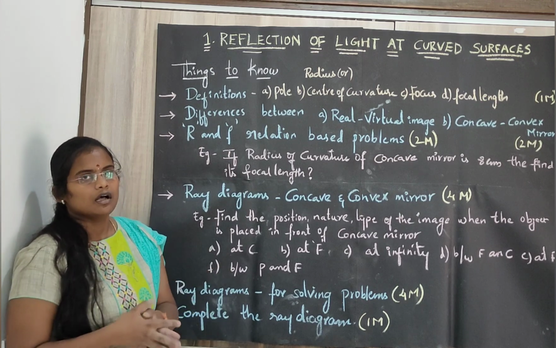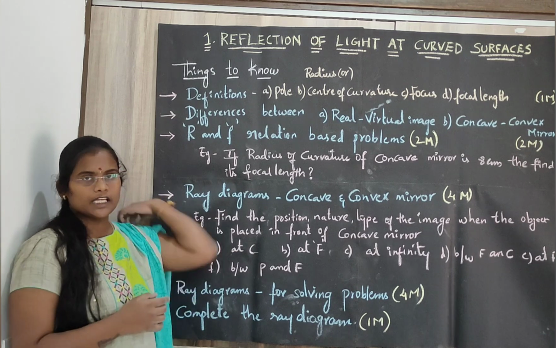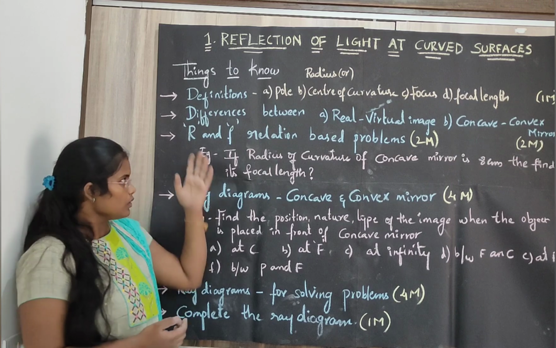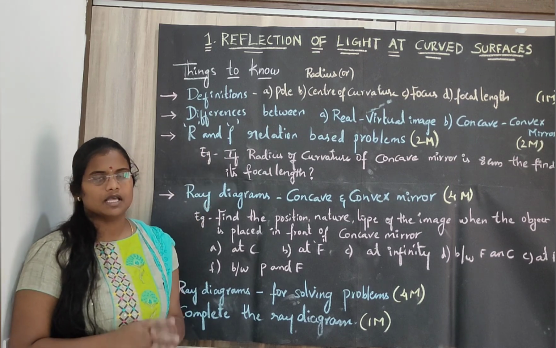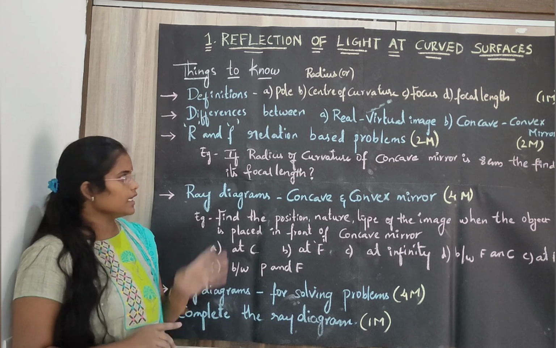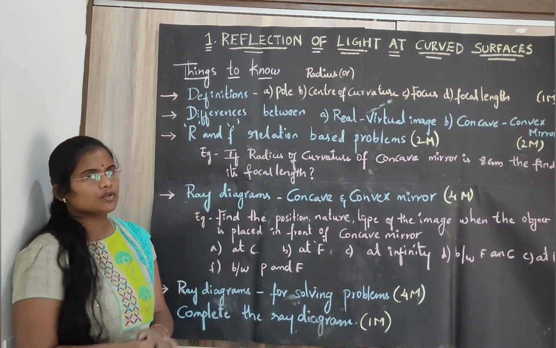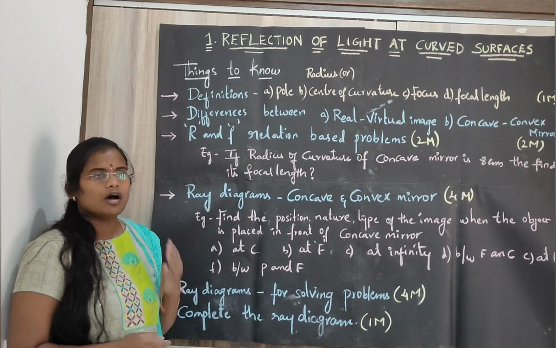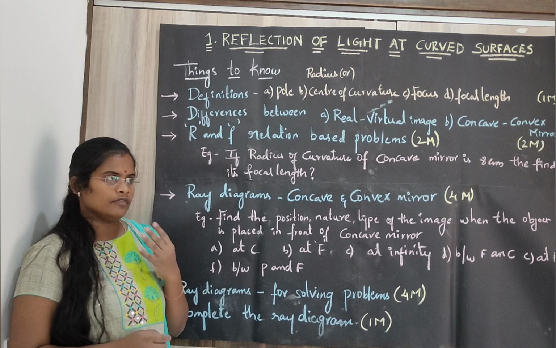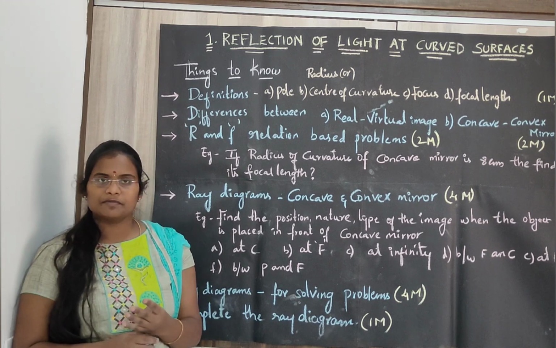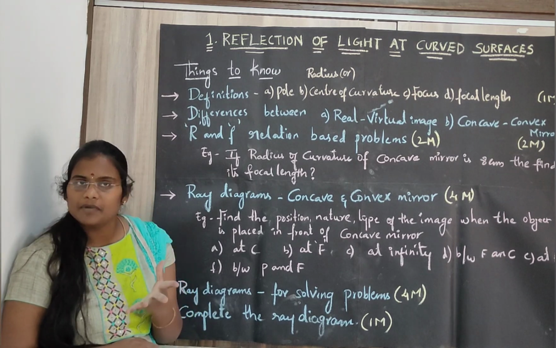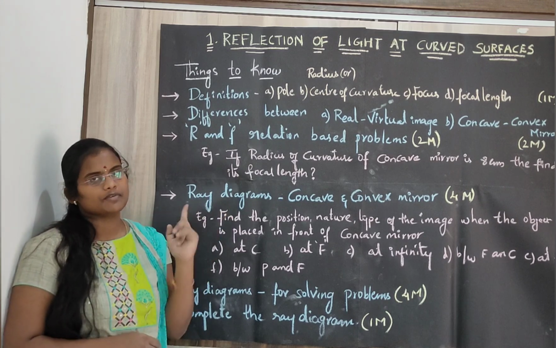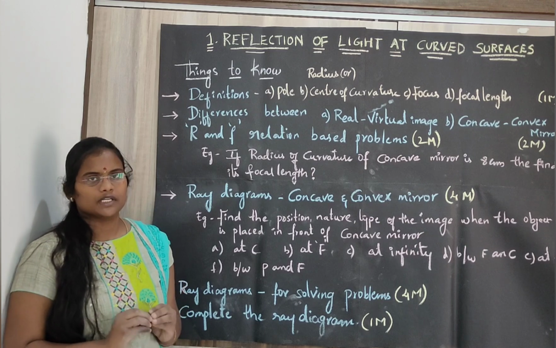So sometimes the examiner may give an incomplete ray diagram and ask you to complete it. So that will be for 1 mark. So these are very important questions from the examination point of view, and as this is the basic lesson for the 2 more chapters, this lesson is very important. Your physics paper is for 50 marks, and 4 to 5 marks will definitely be from the first chapter, including objective type.